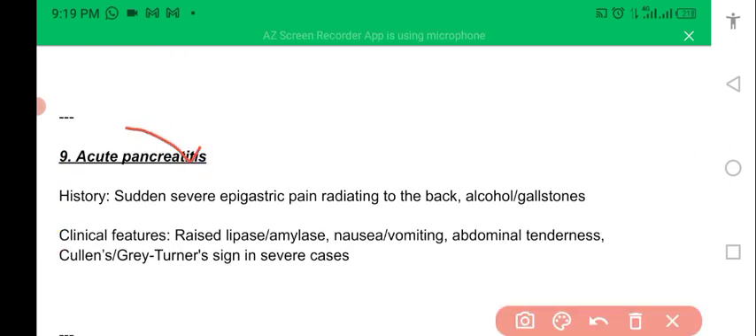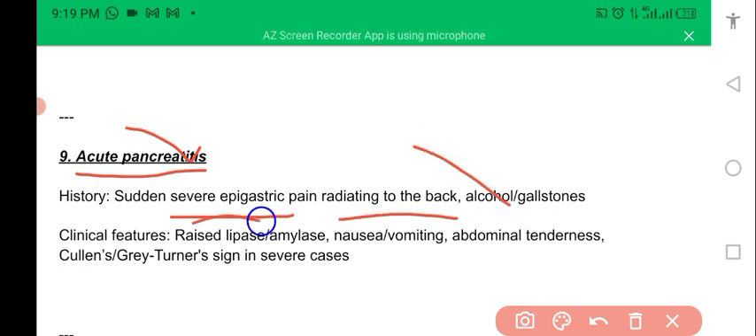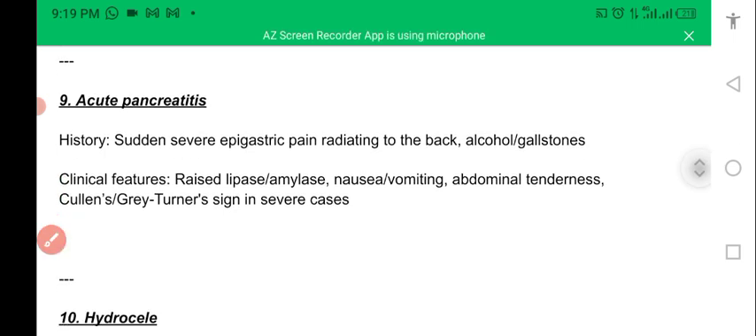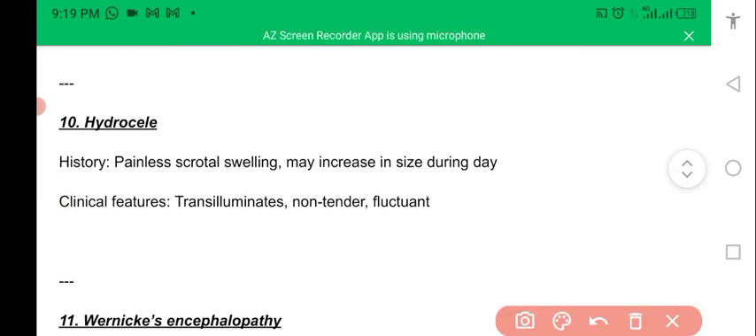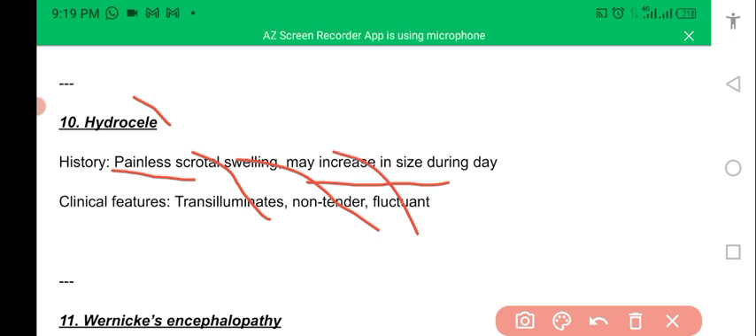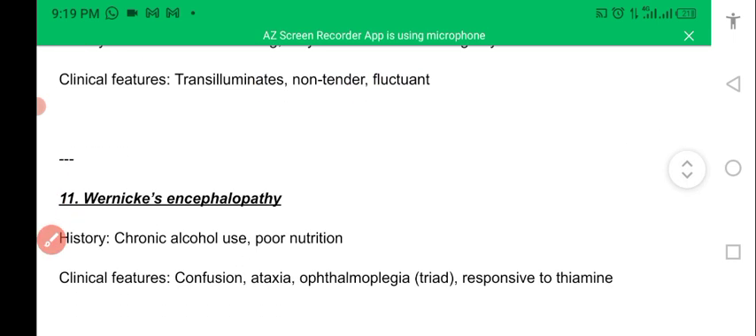Acute pancreatitis: inflammation of the pancreas, epigastric pain radiating toward the back, caused by alcohol and gallstones. Raised serum lipase and amylase levels will be there, abdominal tenderness, and Cullen sign or Grey Turner sign will be positive in severe cases. Hydrocele is a painless scrotal swelling, increasing in size during the day. Clinical features are transillumination test positive, non-tender, and fluctuation will be there in this hydrocele condition.